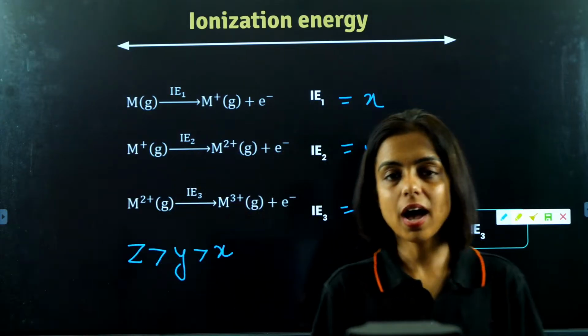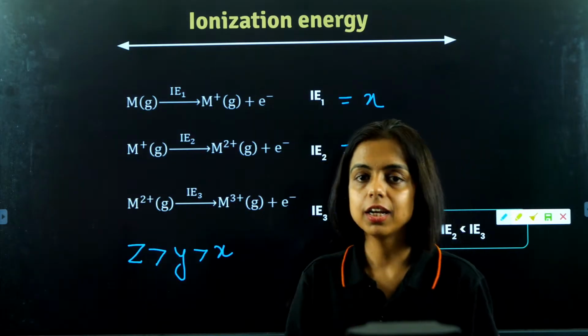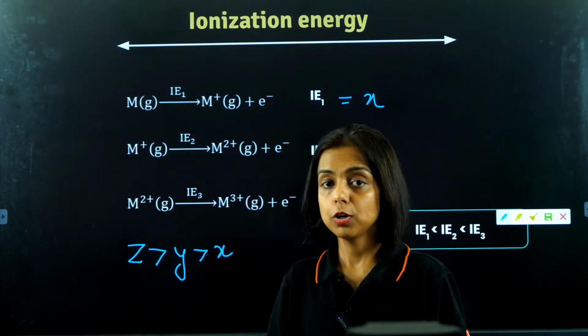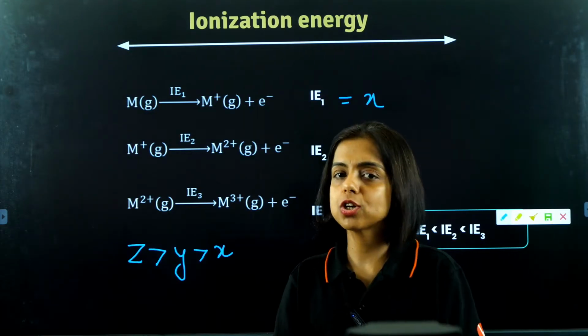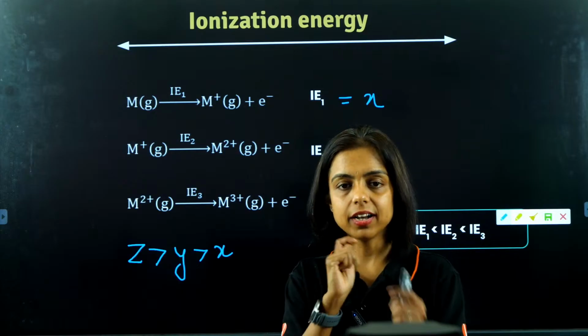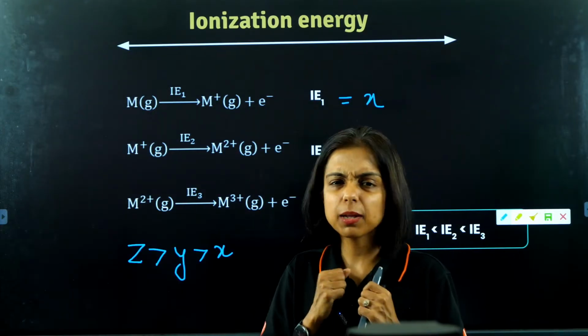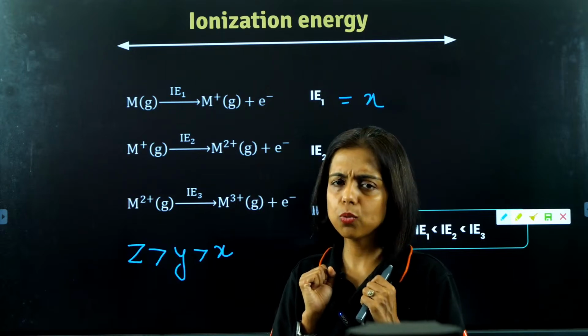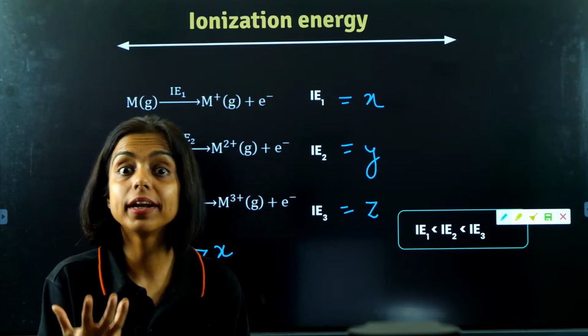So ionization energy is the amount of energy required to remove the electron. The more difficult it is to remove the electron, the more energy you are supposed to give. It is give and take, right? If it is very difficult, that atom is saying, I don't want to lose my electron, so you have to convince the atom by giving more energy.